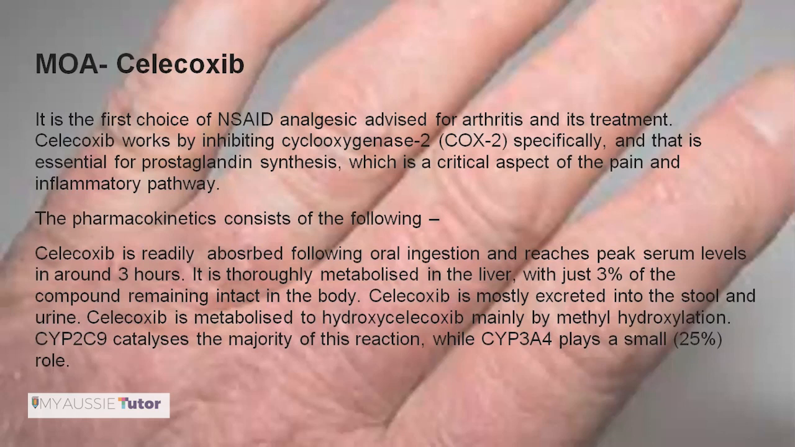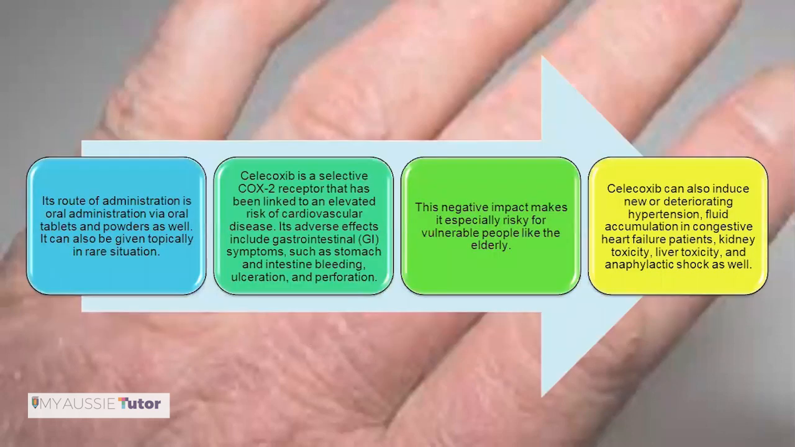The pharmacokinetics of the drug: celecoxib is readily absorbed following oral administration and reaches its peak serum levels in 3 hours. It is metabolized in the liver, and 3% remains intact in the body, mostly excreted into the stool and urine, and it is metabolized to hydroxycelecoxib mainly by methyl hydroxylation. Its route of administration is oral via tablets and powders, and it can also be given topically in a very rare situation. It is a selective COX-2 inhibitor that has been linked to an elevated risk of cardiovascular disease.